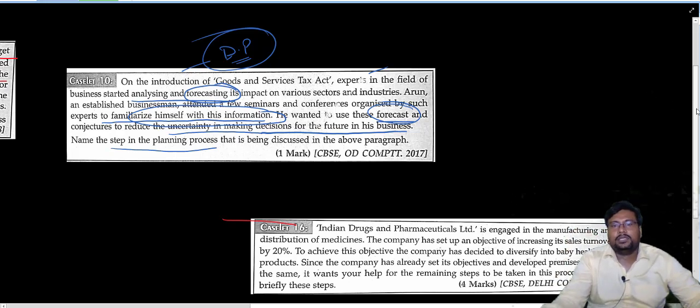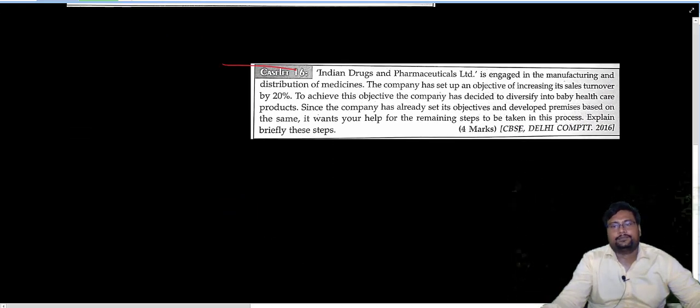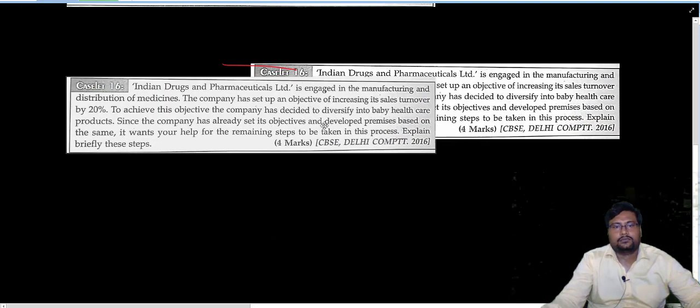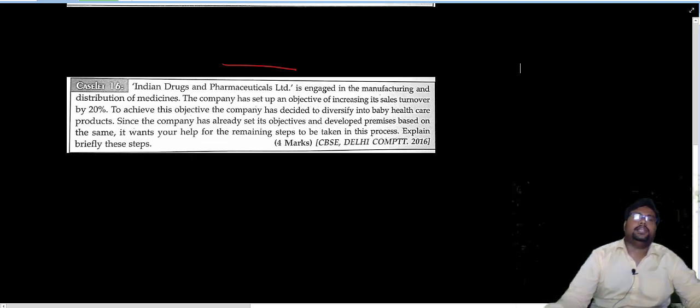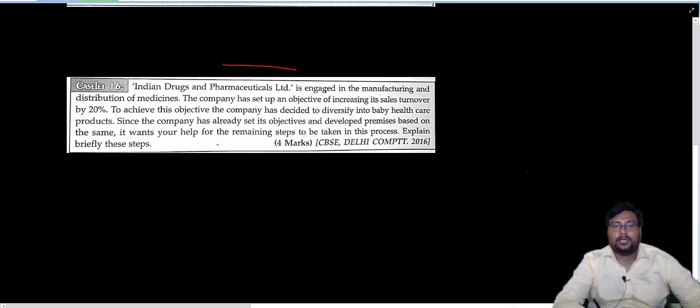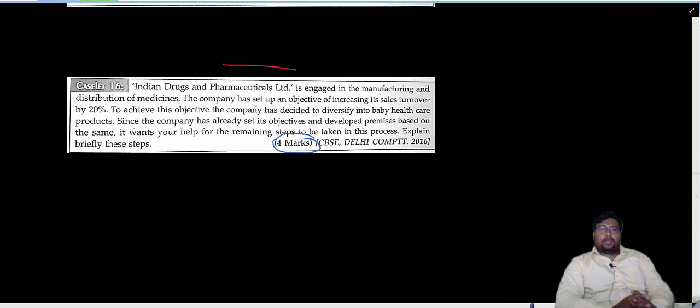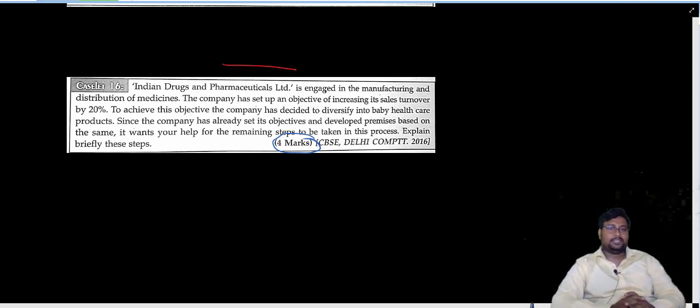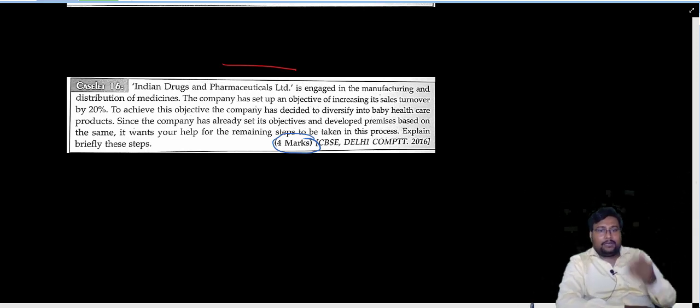Now case number 3. Chalo, read properly. It is a 4-mark question. So what the question is asking: since the company has already set its objective and developed premises based on the same, it wants your help for the remaining steps.